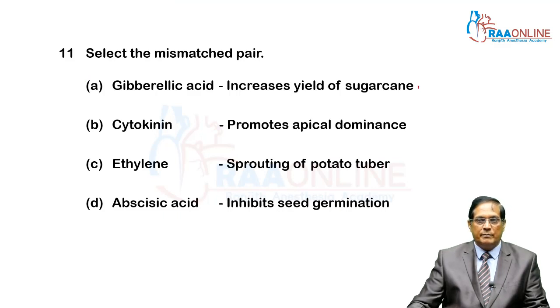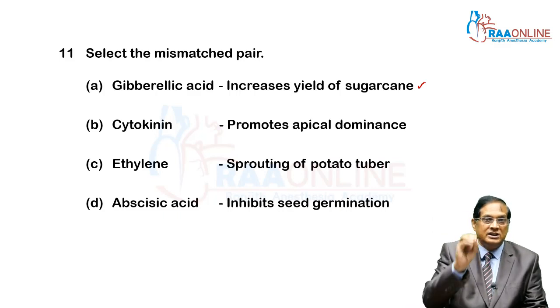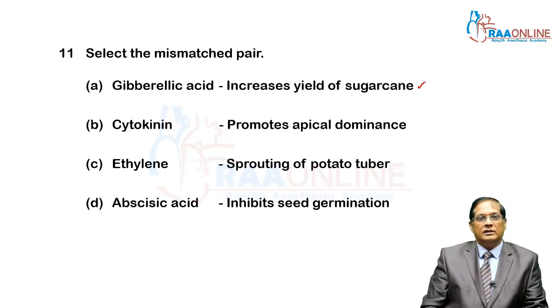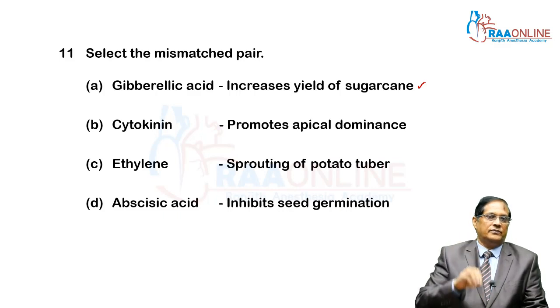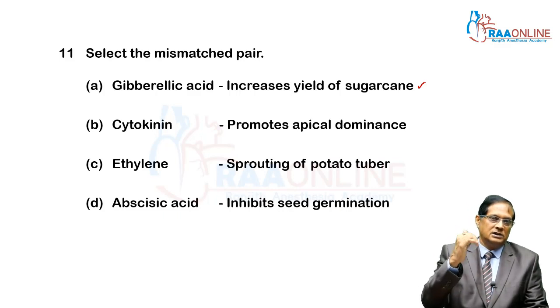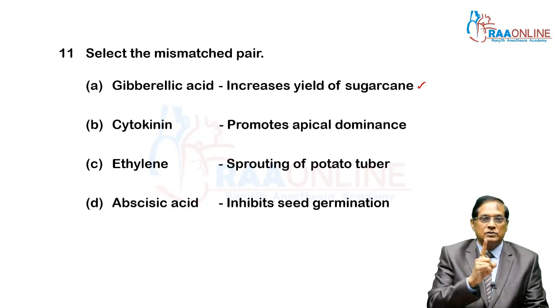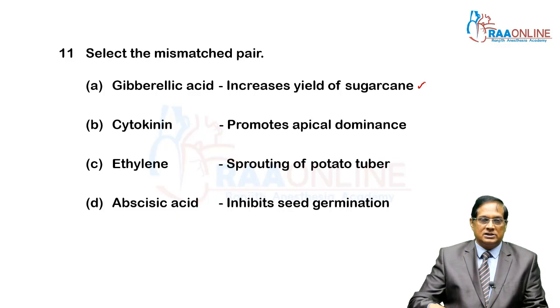If we apply gibberellin even on a genetically dwarf plant, they become plants of normal height, but for that particular generation only, because gibberellin induces internode elongation.